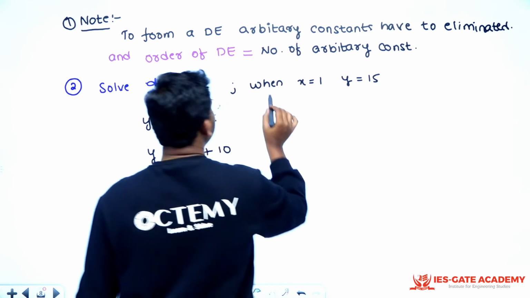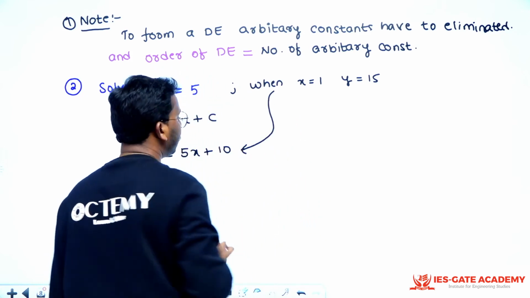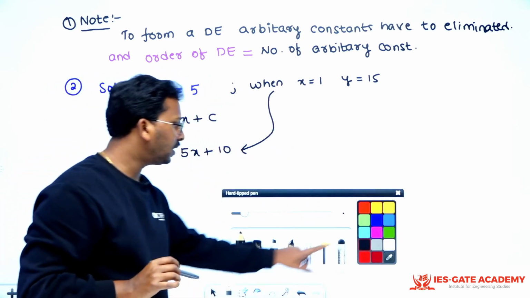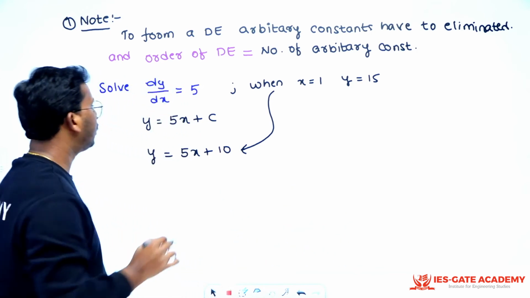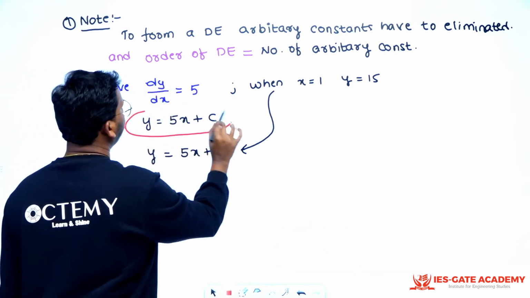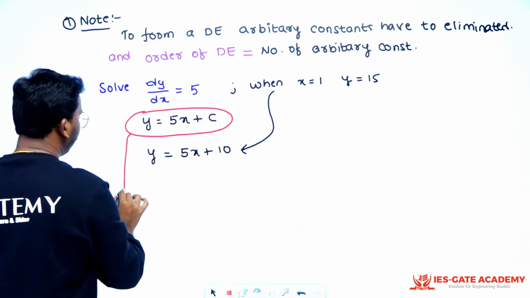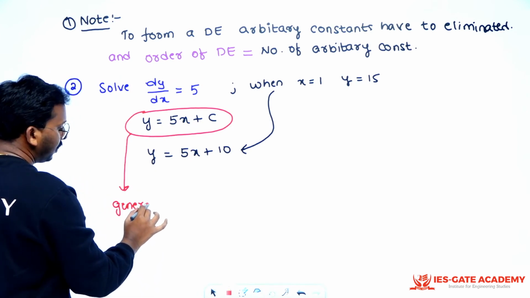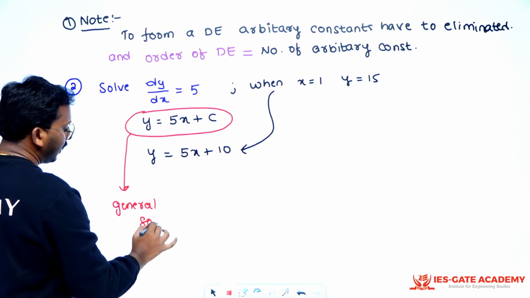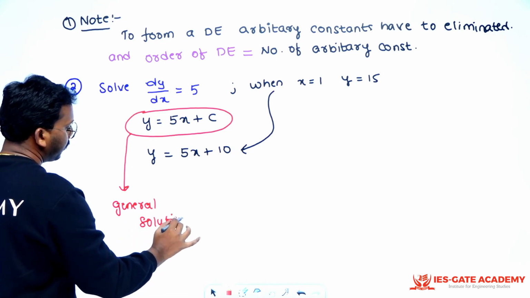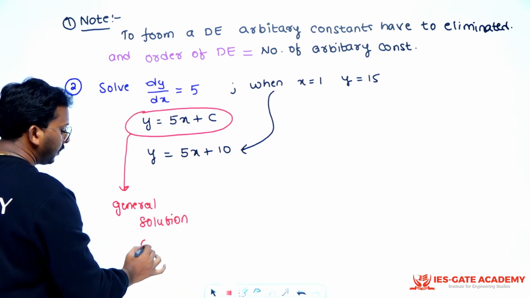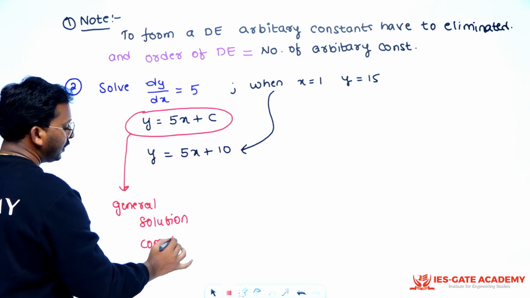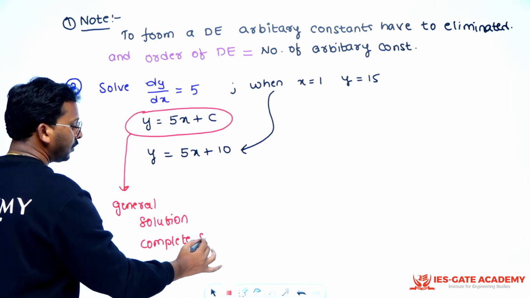When I give this information, you will get it as this. So this solution where you have an arbitrary constant is called the general solution, or you can also call this the complete solution.